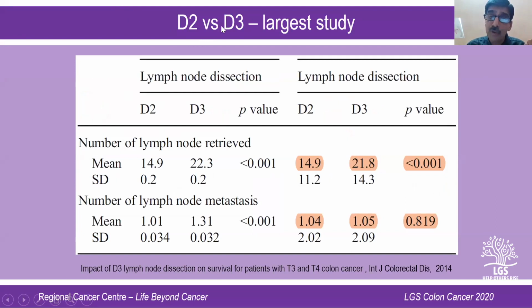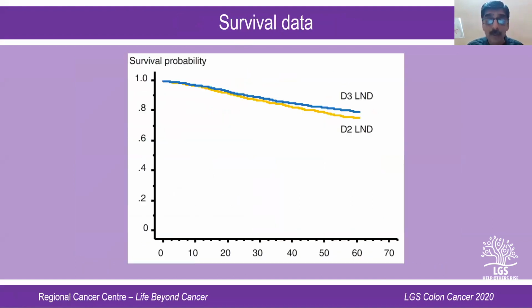Again, when you do a D2 versus D3 study, you can find that definitely there is an increase in the number of lymph nodes retrieved. In a D2 dissection, average lymph nodes 15, but in a D3 dissection, you can go up to 22 or 25 lymph nodes. But does that improve the survival? We don't have data to that. This study showed a slight improvement in survival in terms of D3 versus D2, but this was a retrospective analysis.